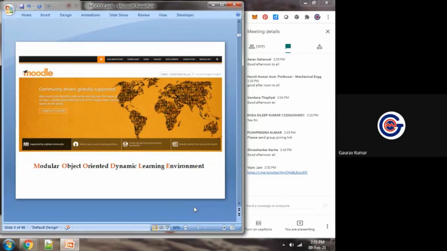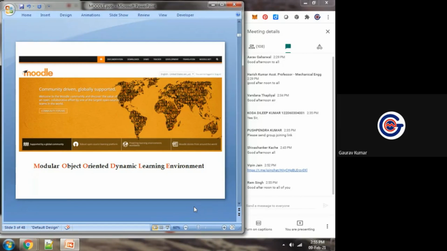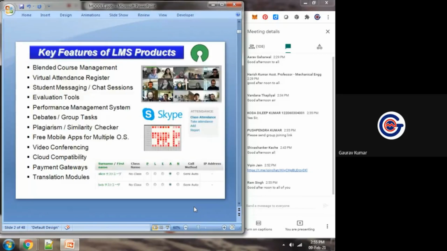If you need an attendance register, it is also available. Biometric based evaluation, different quizzes, video conferencing. So there is no need to go for any other platform. There is no need to adopt Zoom or WebEx or GoToMeeting. That is integrated in Moodle.